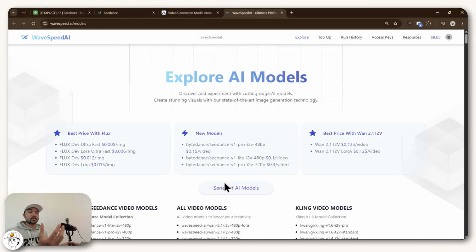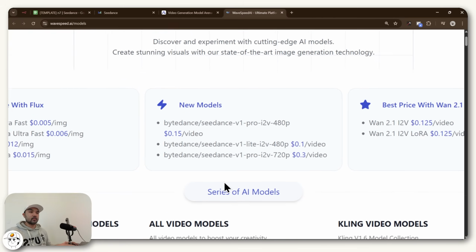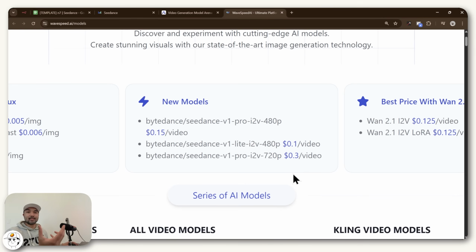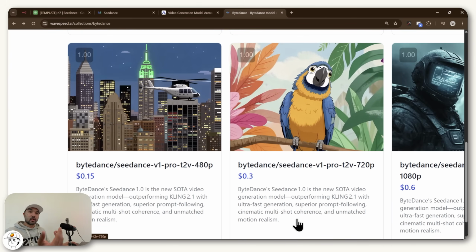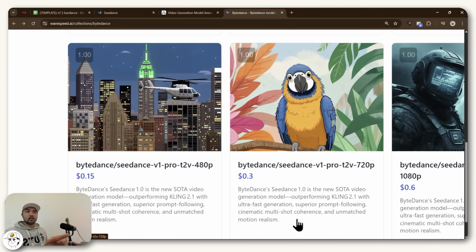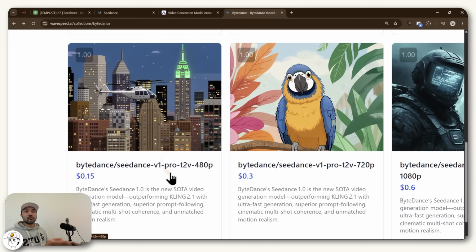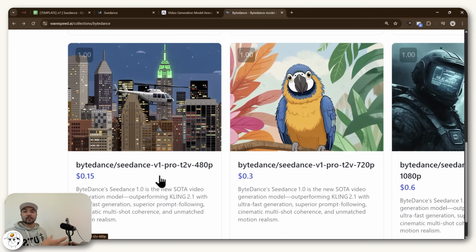And it's actually my first time using wavespeed.ai, but the good thing that they did here is that they are, I think, the first to implement Seedance Pro in their service. And if you browse through it, there's a lot of iterations of this Seedance model in Wavespeed. But for what we'll be doing, we'll be using this 480p model because it's also the cheapest while also giving us the Pro version, which is the one that topped the Veo3.